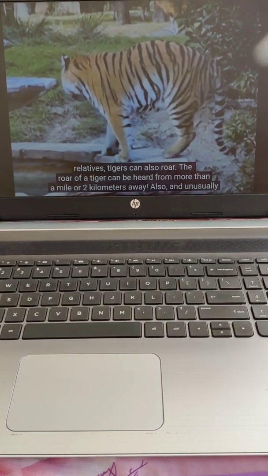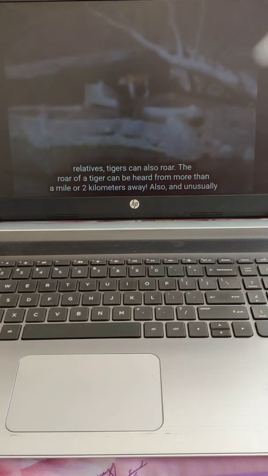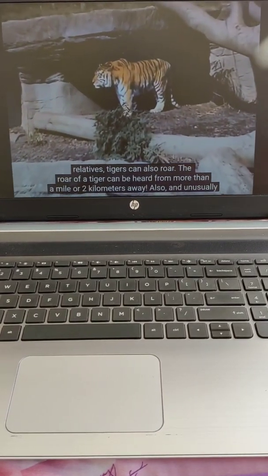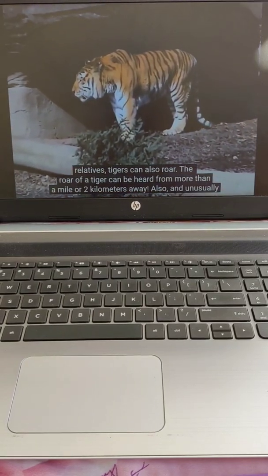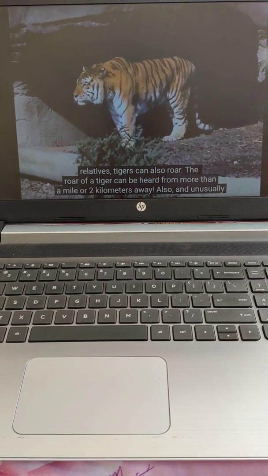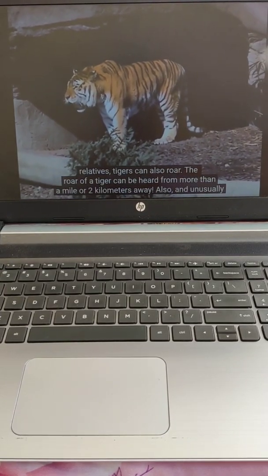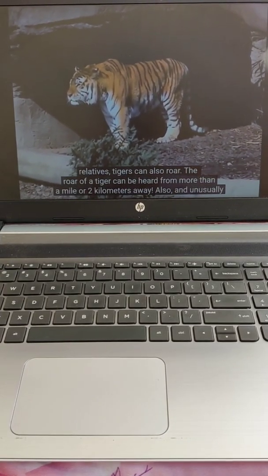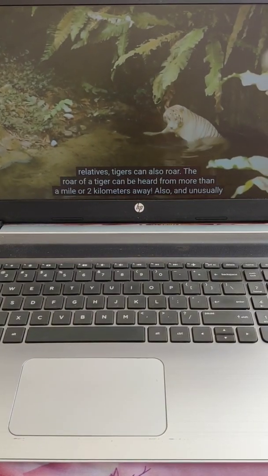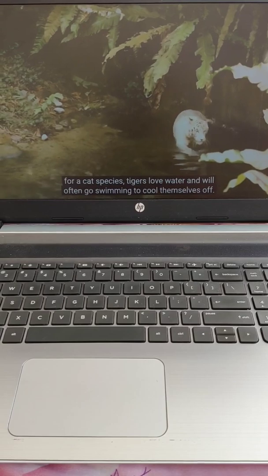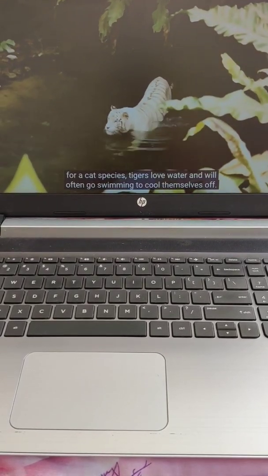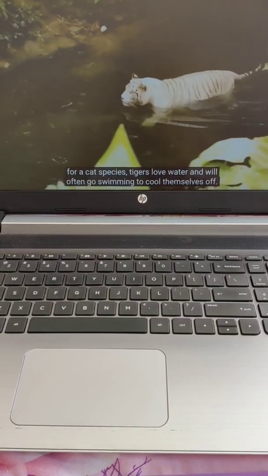Unlike their smaller relatives, tigers can also roar. The roar of a tiger can be heard from more than a mile or 2 kilometers away. Also, and unusually for a cat species, tigers love water and will often go swimming to cool themselves off.